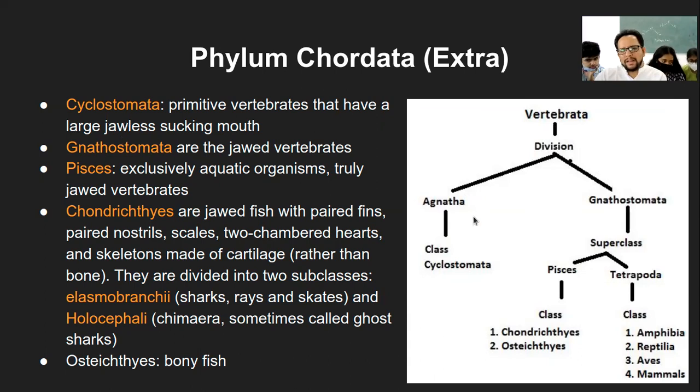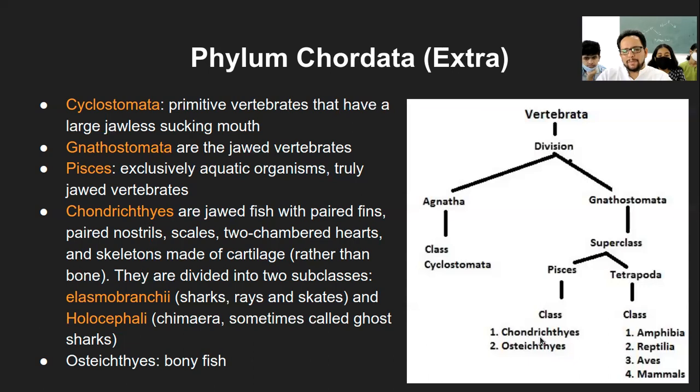So agnatha is just a simple cyclostomata type of organism. These are primitive vertebrates which are jawless with a sucking mouth. So they don't have very well developed jaws. That was the most primitive species within the vertebrate category, and most of them were marine animals, that is aquatic animals. And Gnathostomata, these are jawed vertebrates. That means they have a very well developed jaw structure. And then there are again these subcategories. So that you can do on your own.